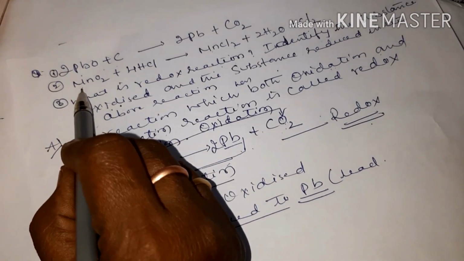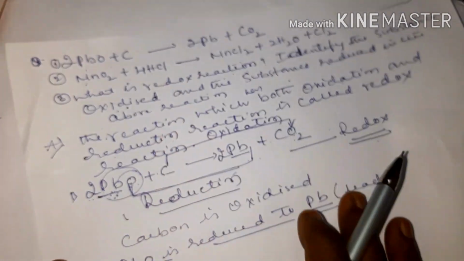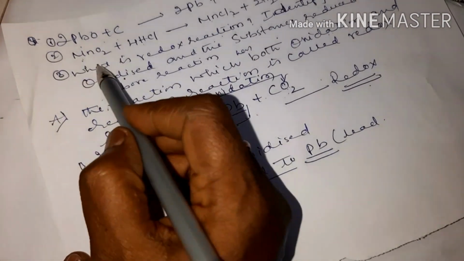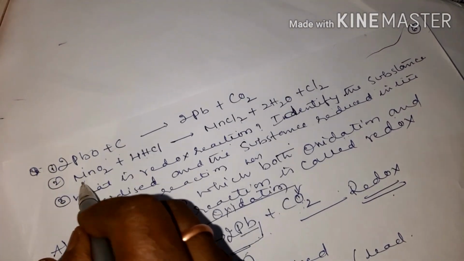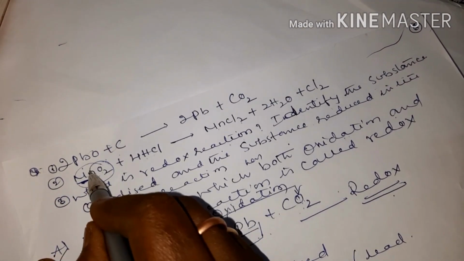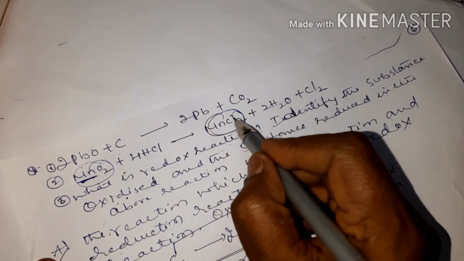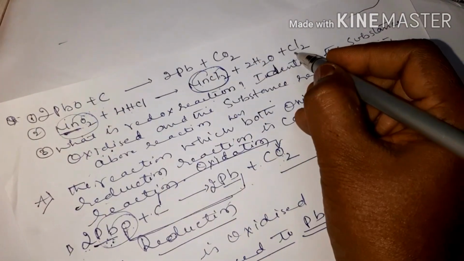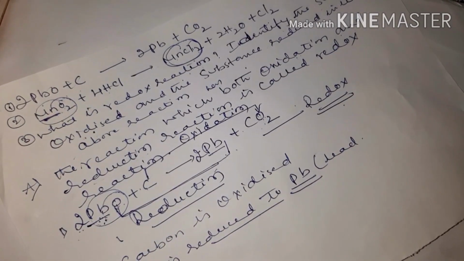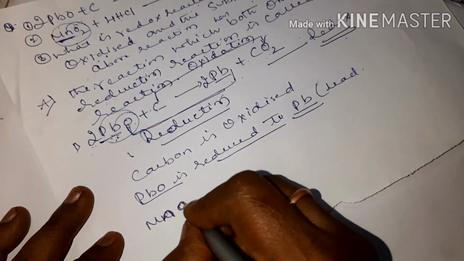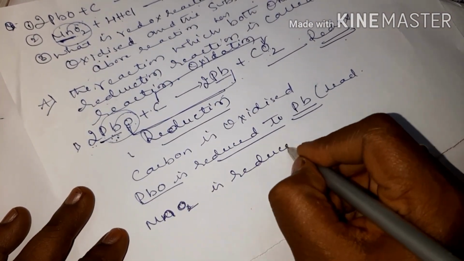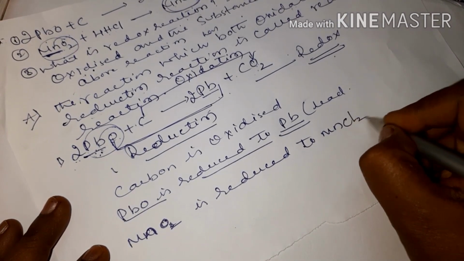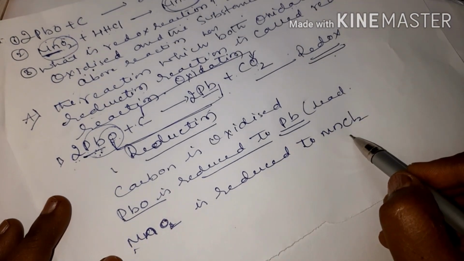Understood children? And in this equation, MnO2 plus 4HCl, what is oxidized, what is reduced? So in this reaction, manganese oxide is reduced to manganese chloride. So oxygen is removed. So you have to write manganese oxide is reduced to MnCl2.